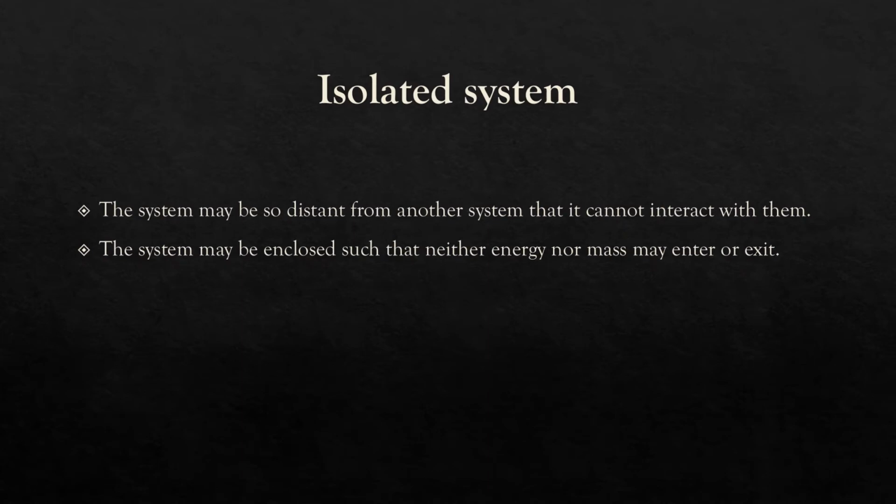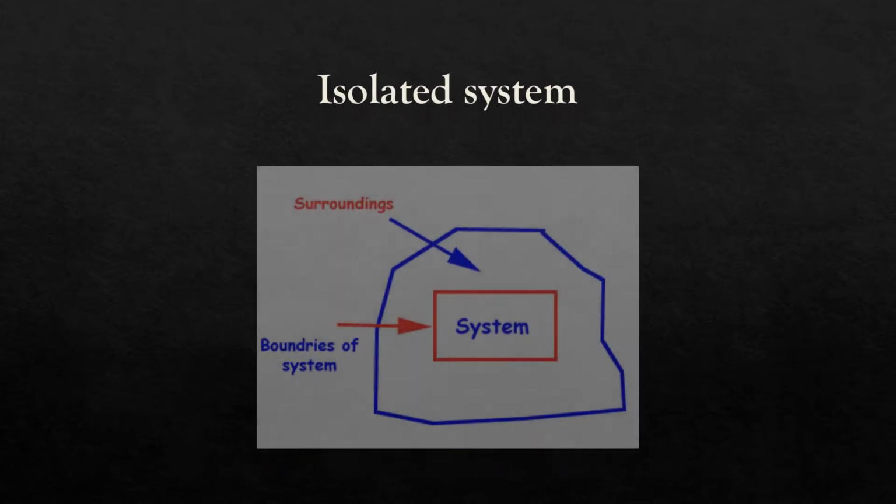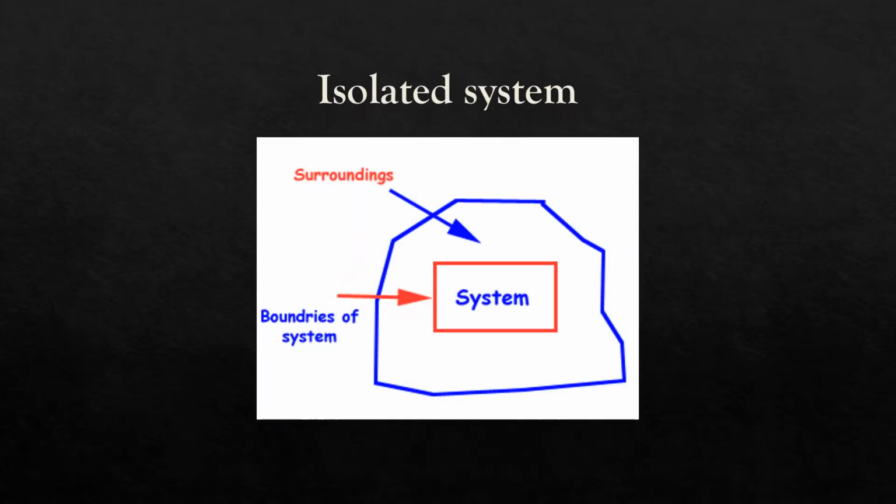1. The system may be so distant from another system that it cannot interact with them. 2. The system may be enclosed such that neither energy nor mass may enter or exit. An isolated system looks like this.